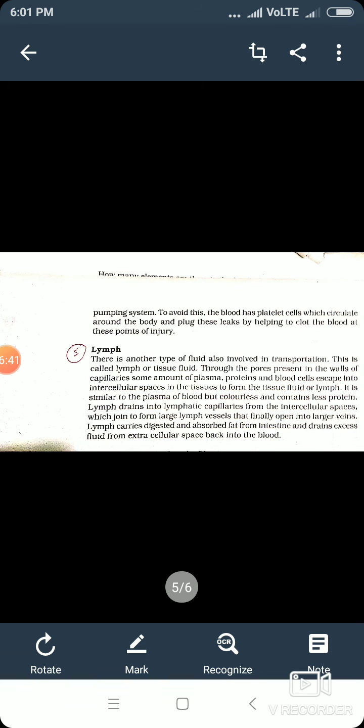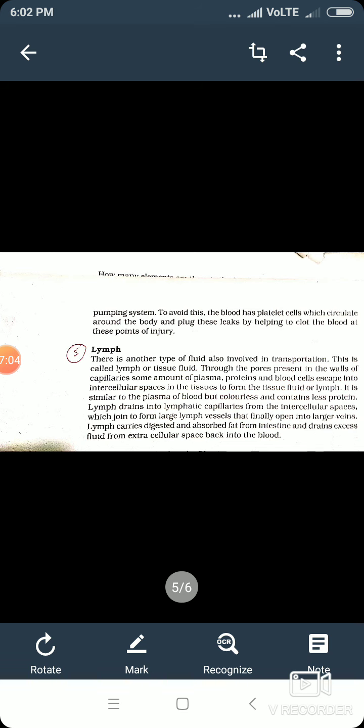It is a type of fluid involved in transportation, and lymph is also given another name, called tissue fluid. Now how is this lymph formed?